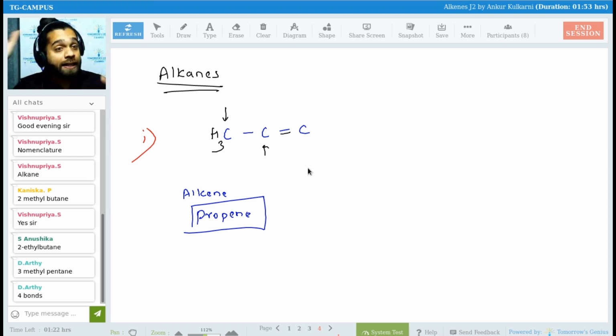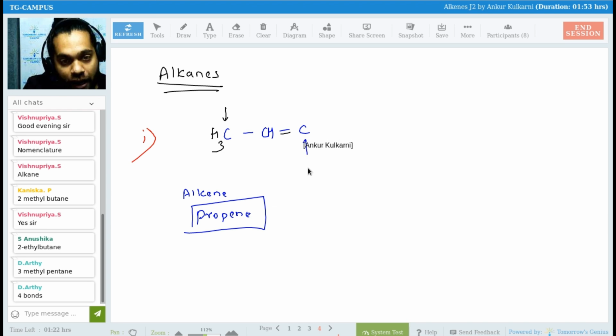Then similarly, how many more bonds can this carbon make now? Mukeshwaram, look at the right, look at the left. Do not only look at the left. There is 1 on the left, 2 on the right, isn't it? So 1 plus 2, 3. How many bonds are remaining? Only 1. Are you getting it, everyone? Yes or no, Vishnu Priya?